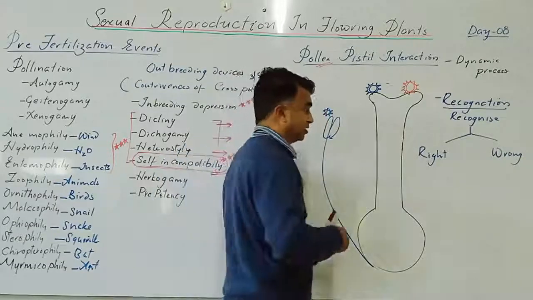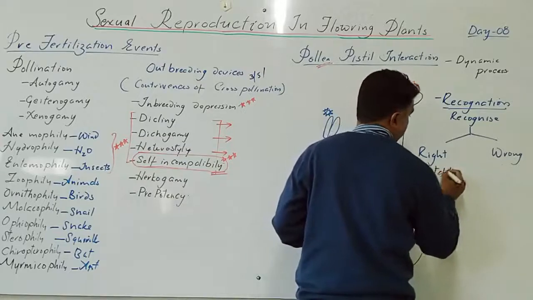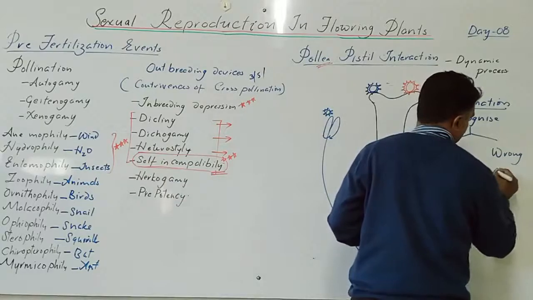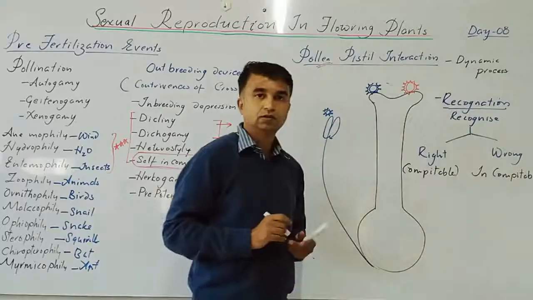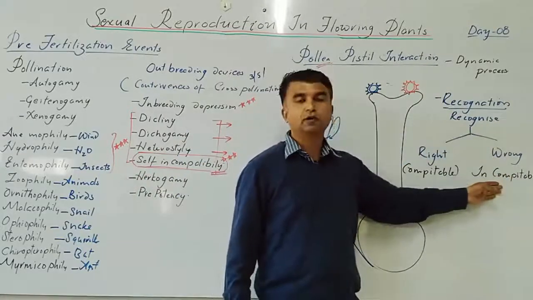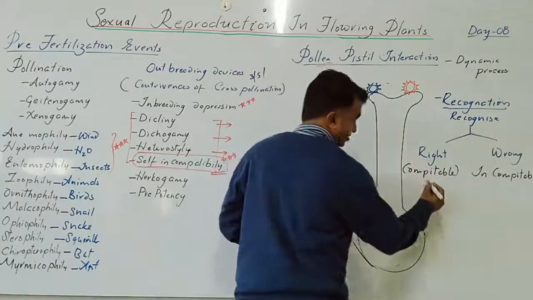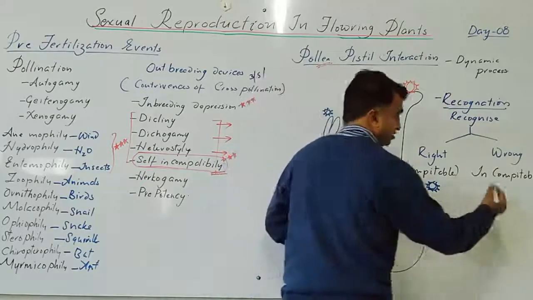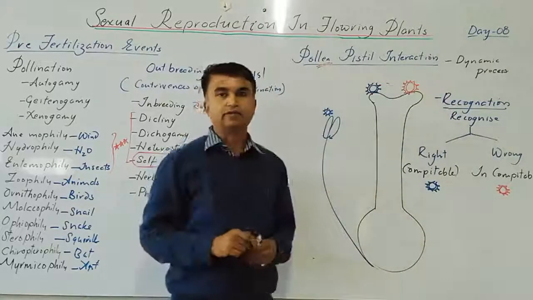Now, right type means this is competent. Yes, wrong type means it is incompetent. Right type means a pollen grain that is compatible. Incompatible means it is not compatible. Now, in this figure this blue color pollen grain is the right type, and incompatible means this is a wrong type. Both are present on the stigmatic surface.